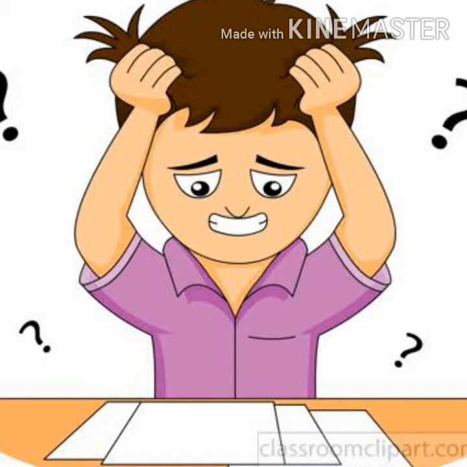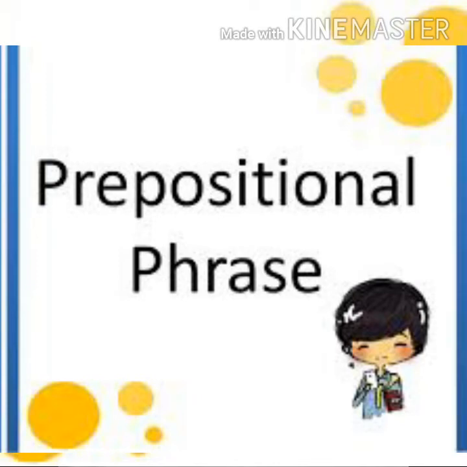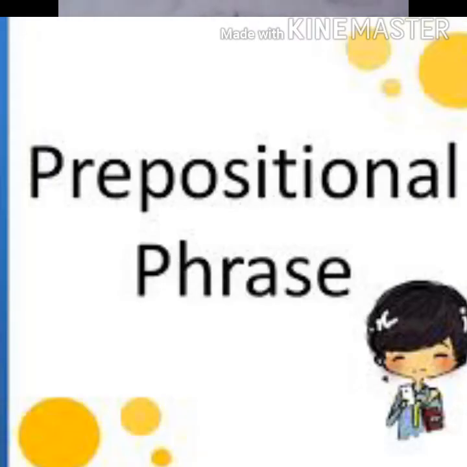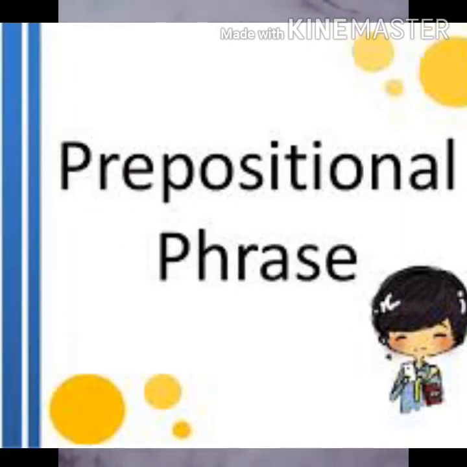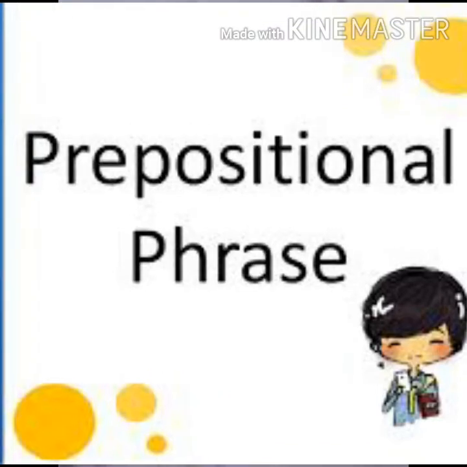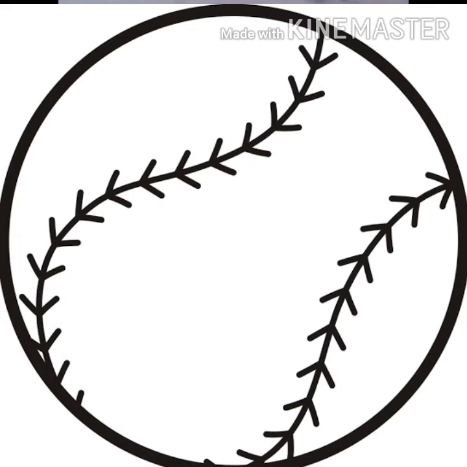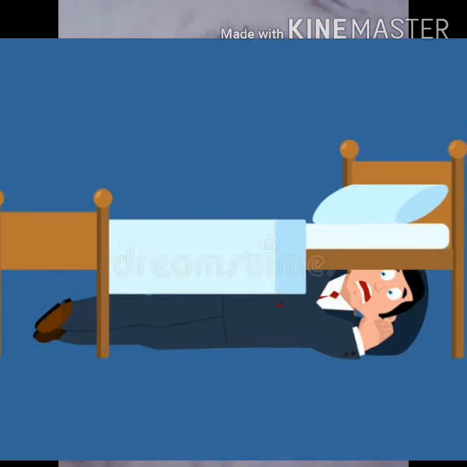The last one is phrase preposition. Phrase prepositions or prepositional phrases include a preposition, an object, and the object's modifier. Examples include phrases like on time, at home, before class, and on the floor. I will get to the conference on time. The baseball game was cancelled after the heavy rain.